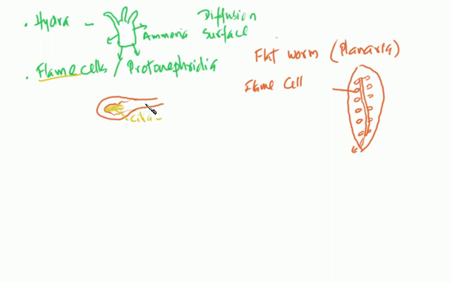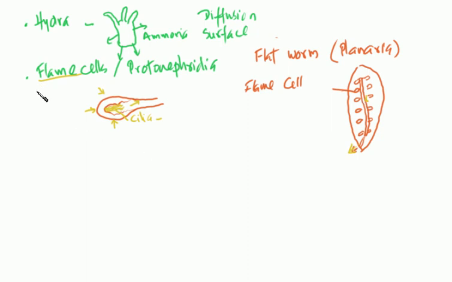So what these flame cells do, they collect the waste products from the surrounding area, like excess water or ions, and pass them into the tubes, and it keeps moving through these tubes, and at last it goes out of the body through the external opening. There are hundreds of flame cells inside the body of the animal which help it to excrete.